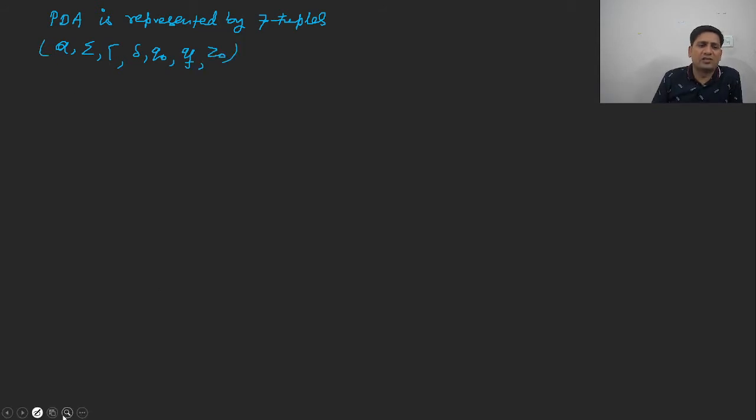Now let us understand each tuple one by one quickly. Many of the tuples are similar to the finite automata. Capital Q is a finite non-empty set of states.